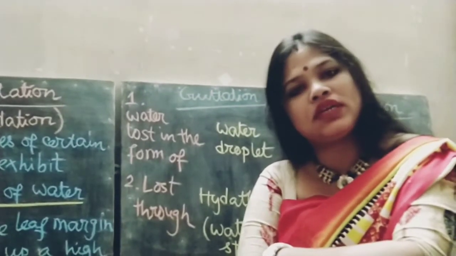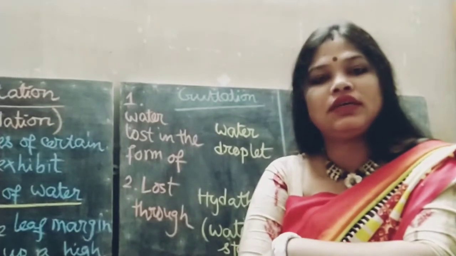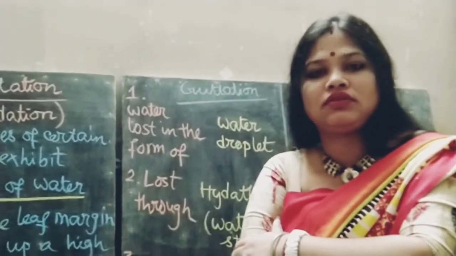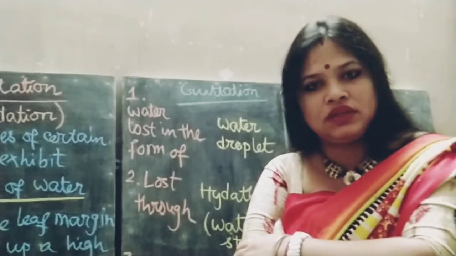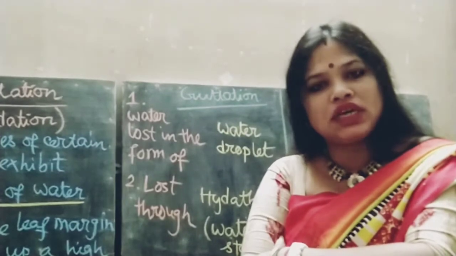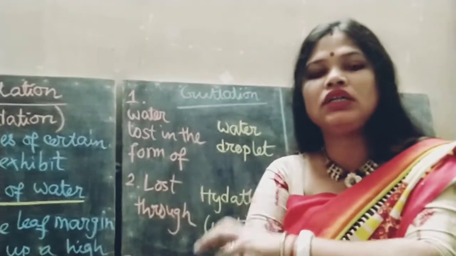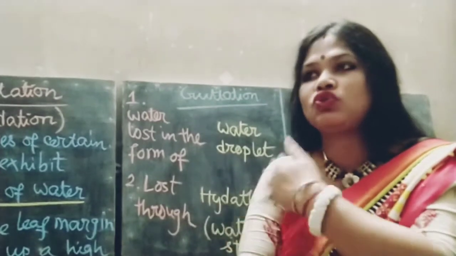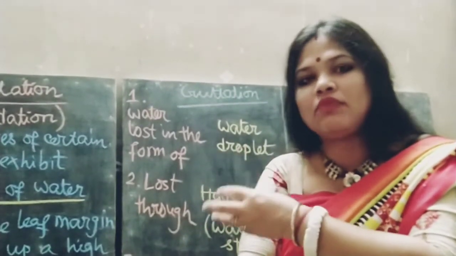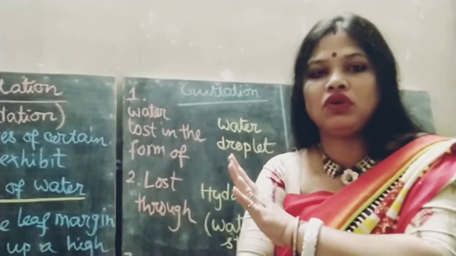Why does this hydrostatic pressure suddenly increase? Because this guttation occurs during humid conditions. When the surrounding temperature is not so high, humid conditions prevail, but the root pressure is very high. Root is continuously absorbing the water, but so much transpiration is not taking place. So the water comes out in the form of water droplets only, not in the form of water vapor.